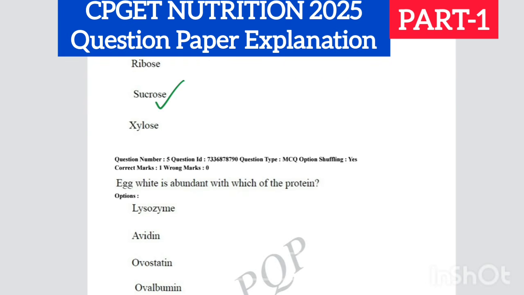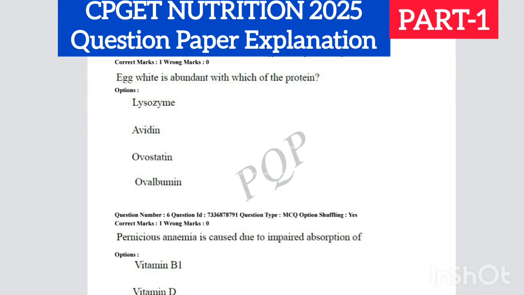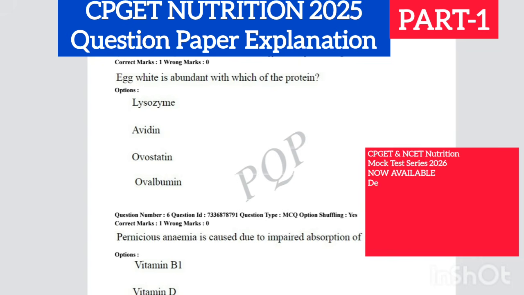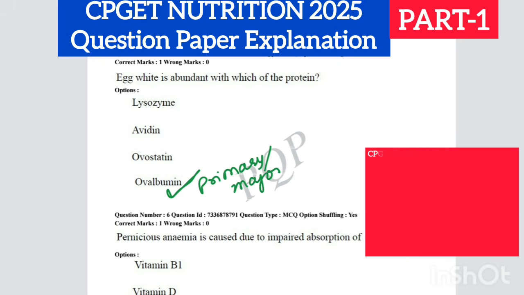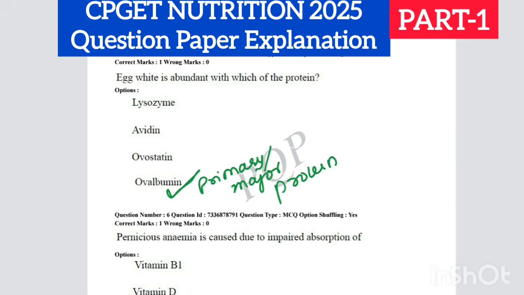Next question, egg white is abundant with which of the proteins? Basically it is asking which protein is found in a higher percentage in egg white. Egg white has different types of proteins. Lysozyme is found in egg white, avidin is also found in egg white, but the primary protein found in a higher percentage is ovalbumin. Ovalbumin is the major protein in egg white.